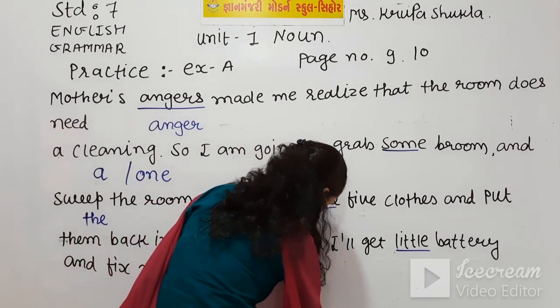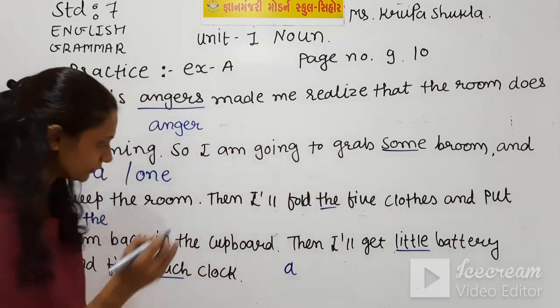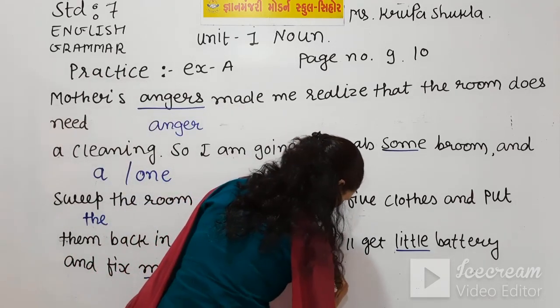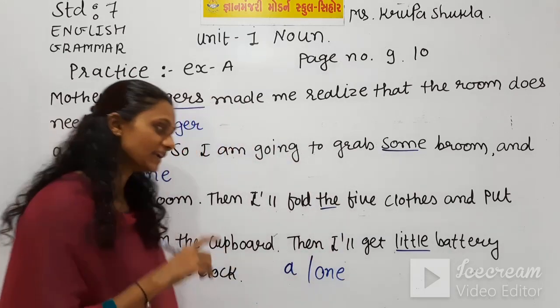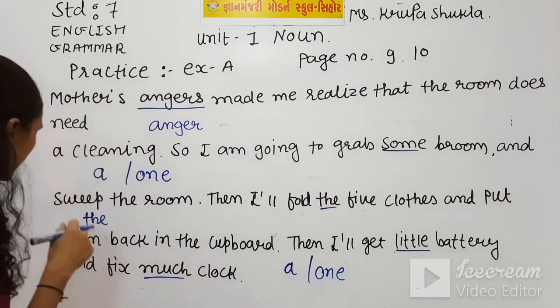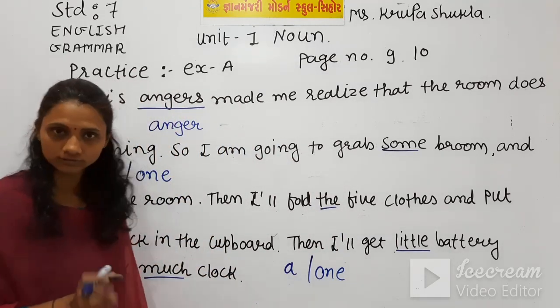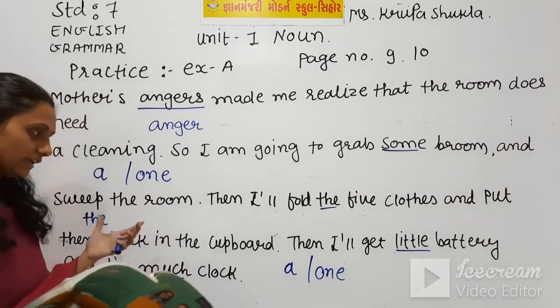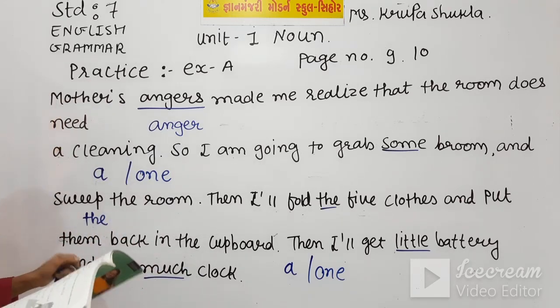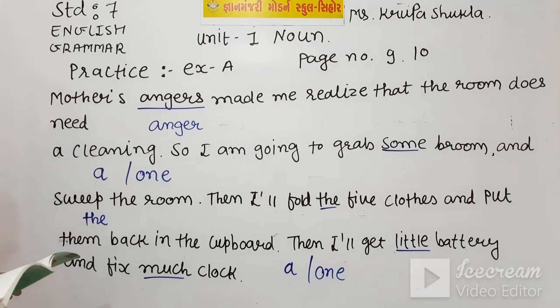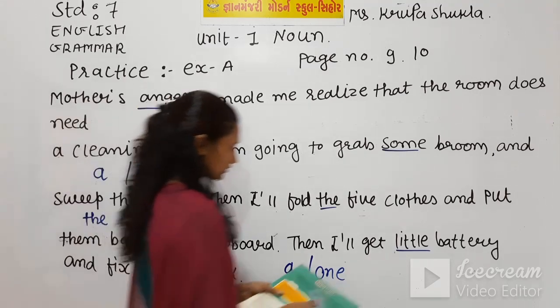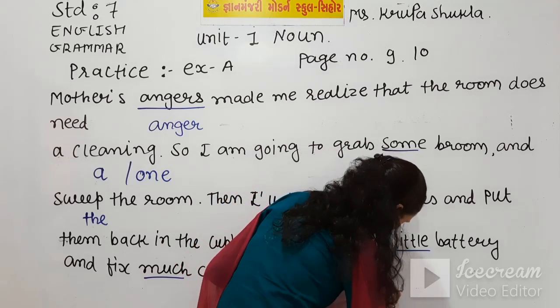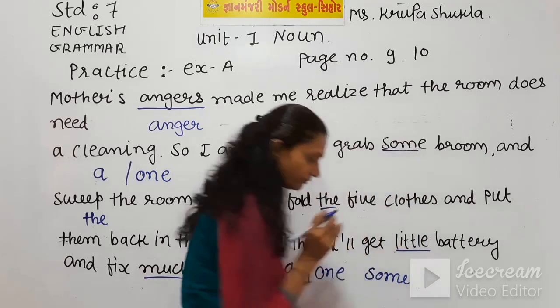So article a should be there, or you can use: I'll get one battery and fix a cloth. That's the way we can write these answers. Or you can say: I'll get some battery and fix a cloth. You can write some even instead of little.